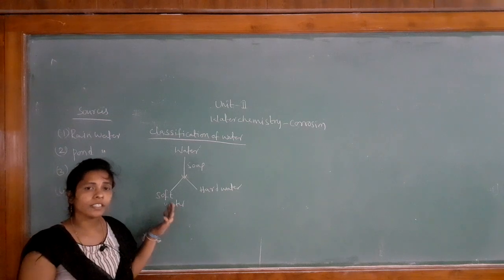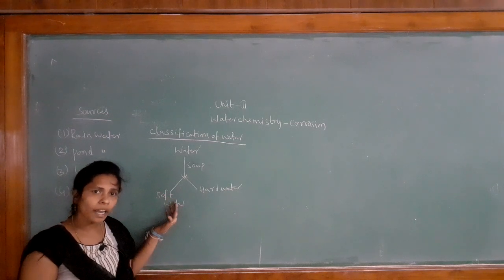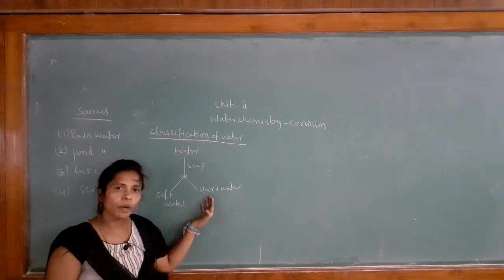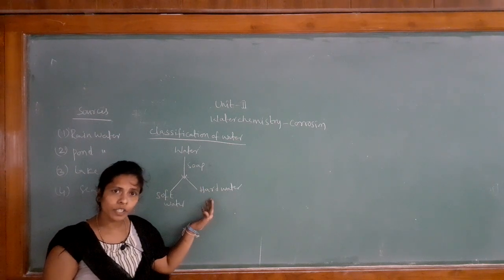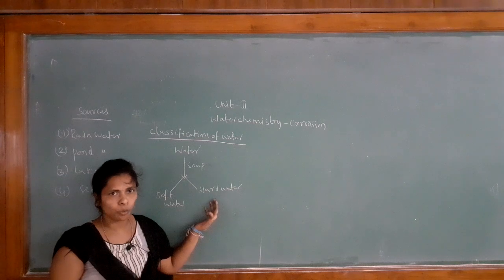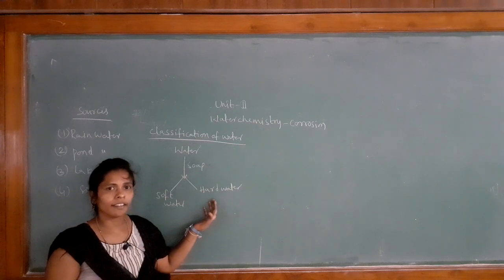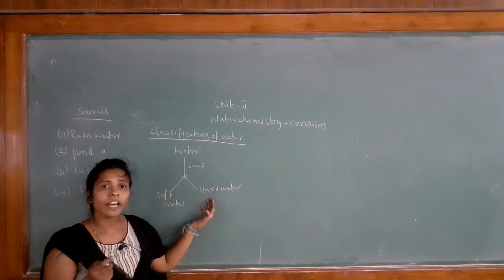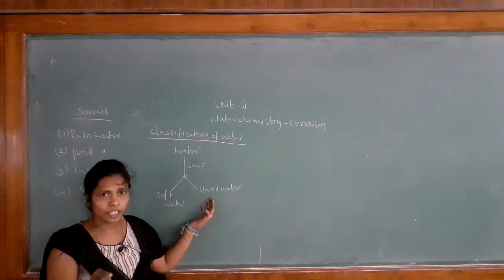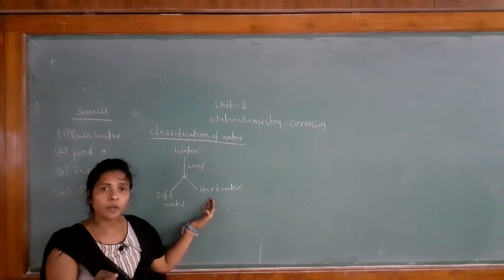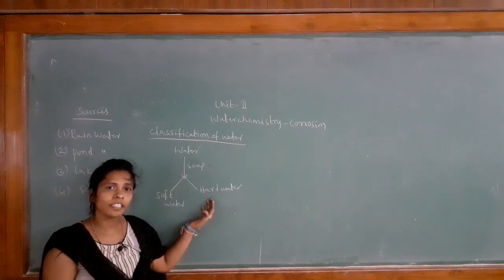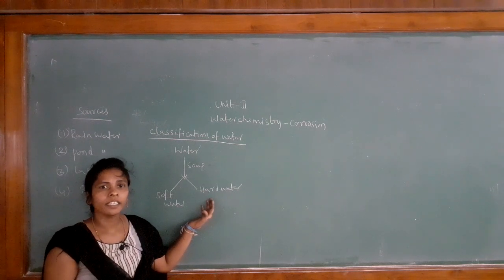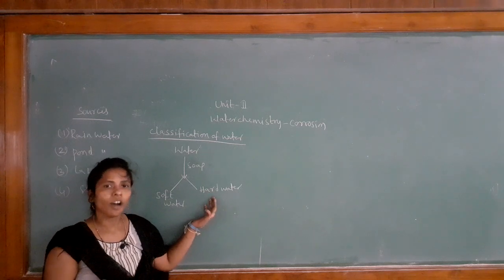Soft water means the water which gives more lather with soap. Hard water means the water which gives less lather or no lather with soap. Instead of giving lather, it gives the white precipitate. Instead of forming lather, it forms the precipitate inside the water, and that is called hard water.